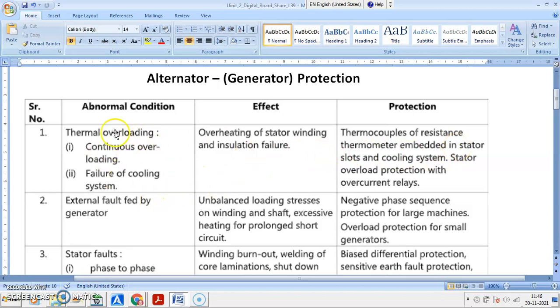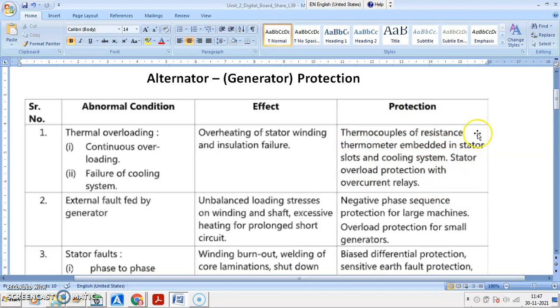If you don't consider the thermal overloading, or the failure of cooling system, if you neglect the continuous overloading and its effect, finally the stator winding may fail because of insulation failure. So you have to take care, and taking the care is possible by protection.